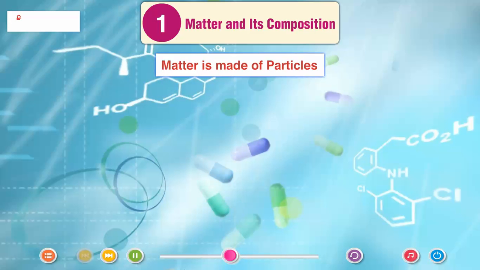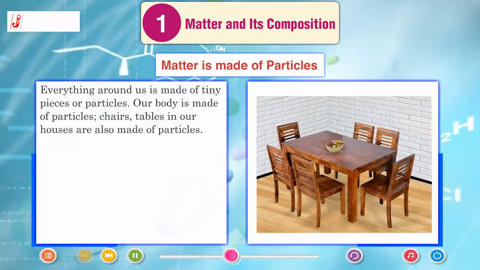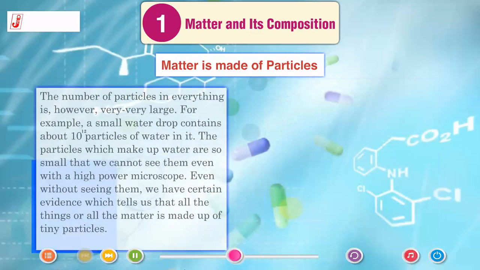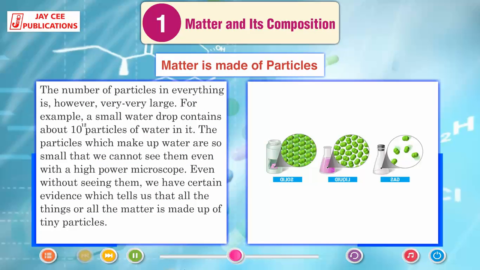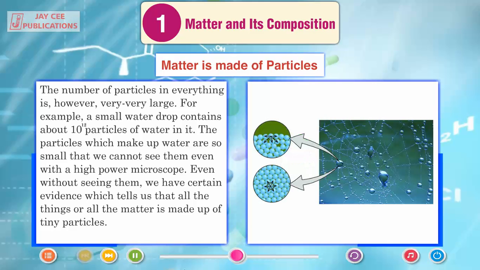Matter is made of particles. Everything around us is made of tiny pieces or particles. Our body is made of particles. Chairs, tables in our house are also made of particles. The number of particles in everything is, however, very, very large. For example, a small water drop contains about 10 to the power 12 particles of water in it. The particles which make up water are so small that we cannot see them even with a high power microscope.